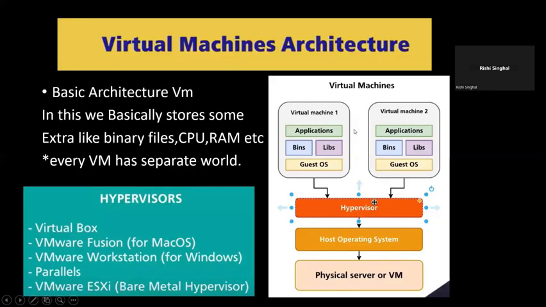So okay, here I basically described what virtual machine architecture is. Here I explained two virtual machines, the basic architecture of a VM. Here we basically store some extra binary, CPU, and RAM with the help of a hypervisor.